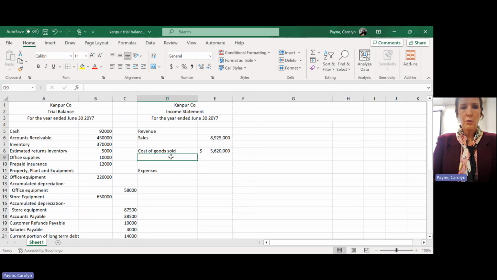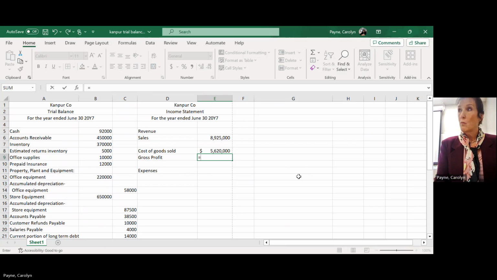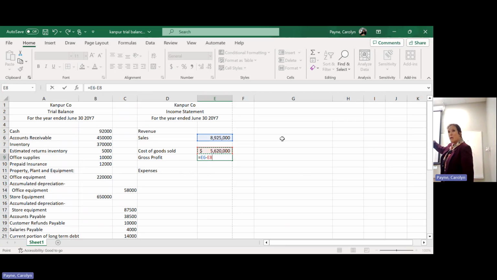Then I'm going to do gross profit. What is the formula again for gross profit? Sales minus cost of goods sold. So notice how I did it. In order to do a formula in Excel, I just hit the equal sign, and then I can either type the cell or click the cell and then hit my operator.